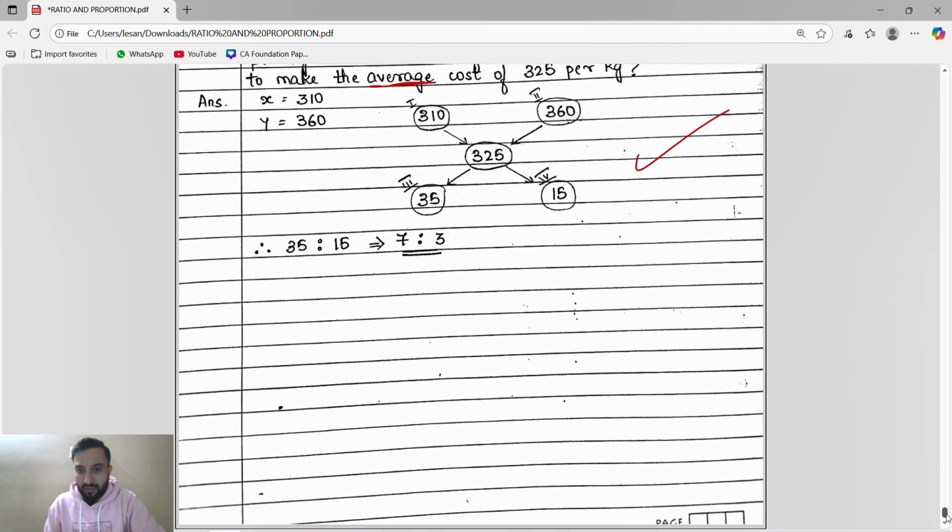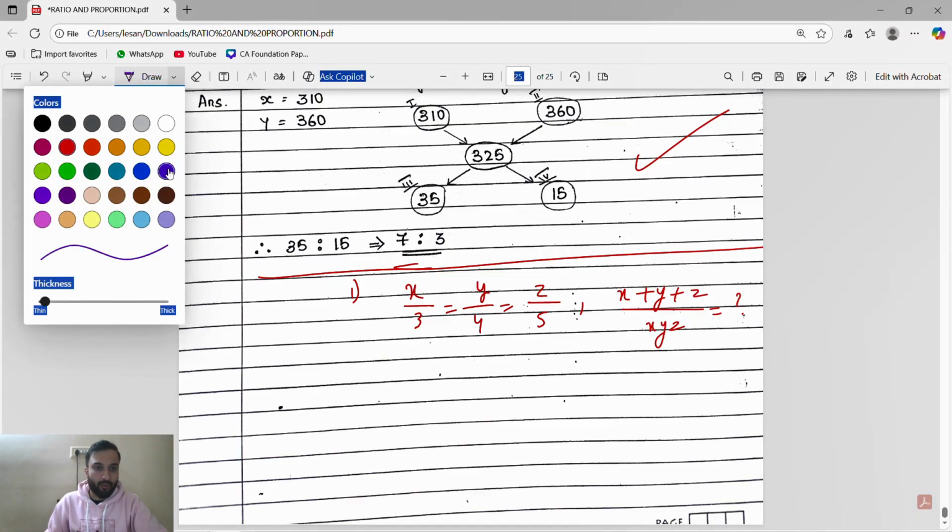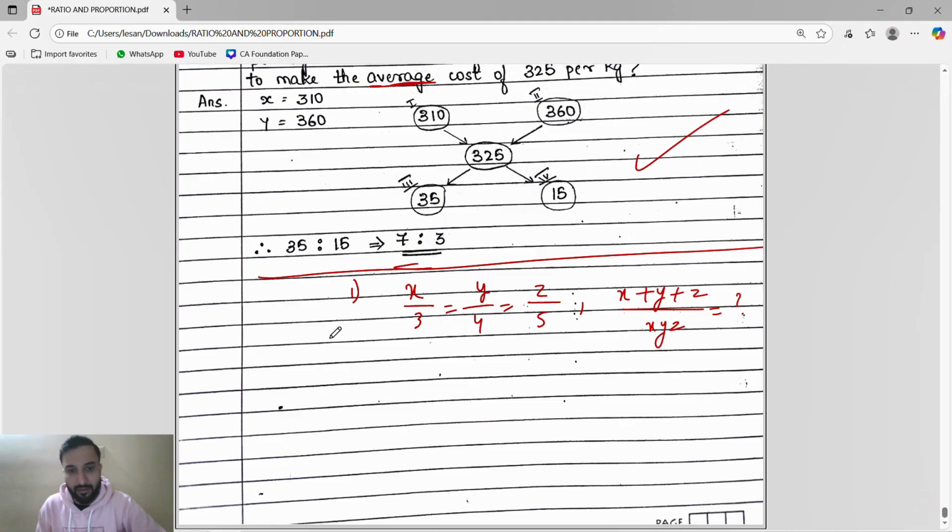Okay, and one more thing, the last thing, very rarely they will ask this type of question, but understand. Suppose they will give x by 3 equals y by 4 equals z by 5. Any values they will give, guys. And they will tell you to find the value of x plus y plus z divided by x into y into z. This is a very important and very easy thing.